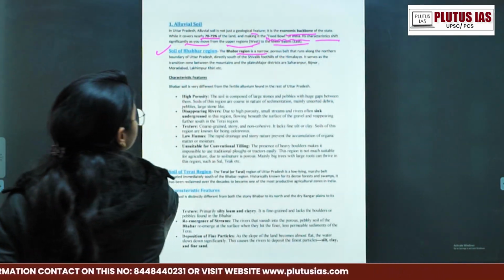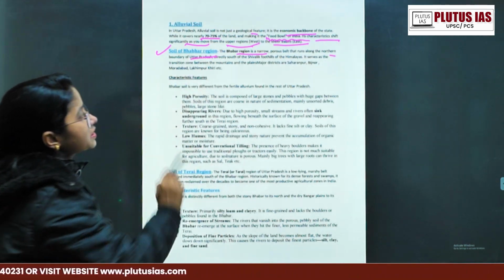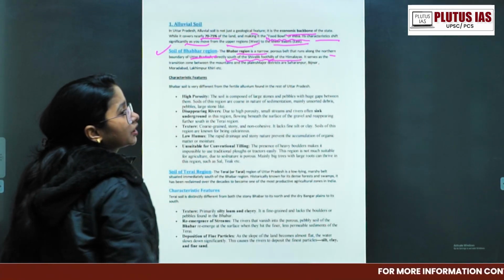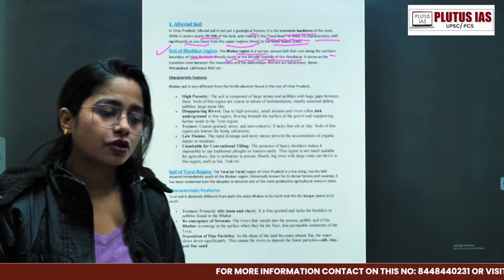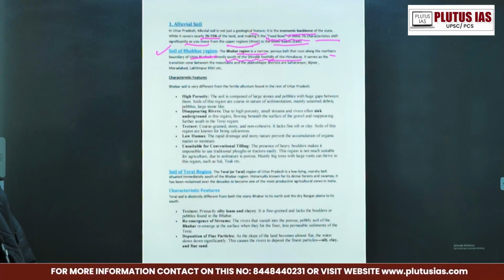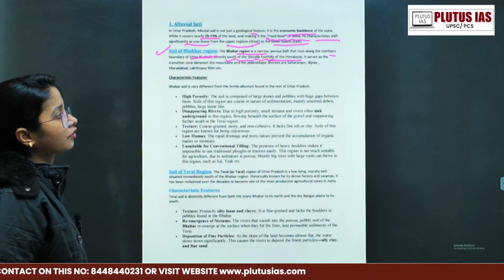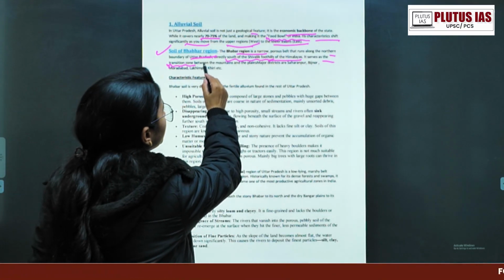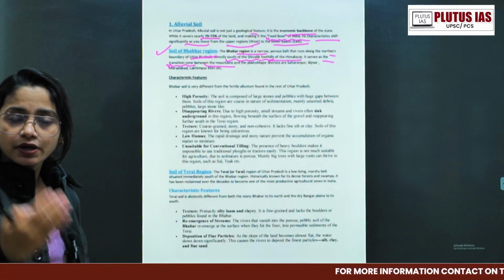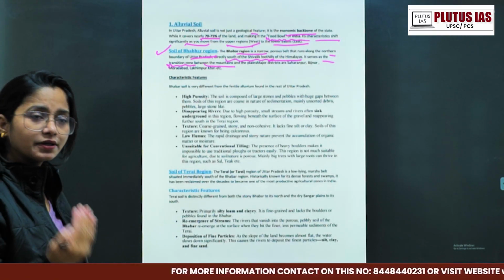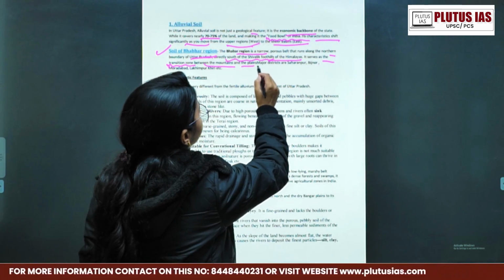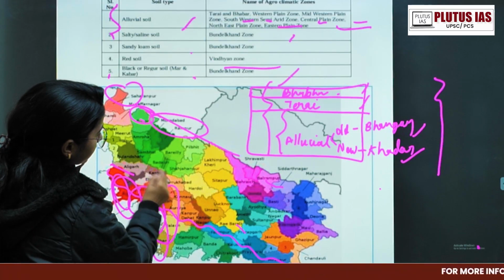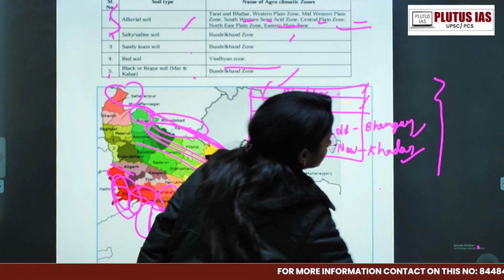Okay, so what is here? It runs along the northern boundary of Uttar Pradesh directly south of the Shivalik foothills of the Himalaya. So here you are not only telling the examiner the geological location in UP, but also the Himalayas with respect to Indian geography, right? It serves as a transition zone. Underline that transition zone between the mountains, because here the lower southern Himalayas, the Shivalik hills, are almost going to end, and the plains begin. ठीक है, so this is your transition zone between the mountain hills. यहाँ पे आपके end हो रही है और plain के बीच का ये कौन सा zone है? This is your transition zone.